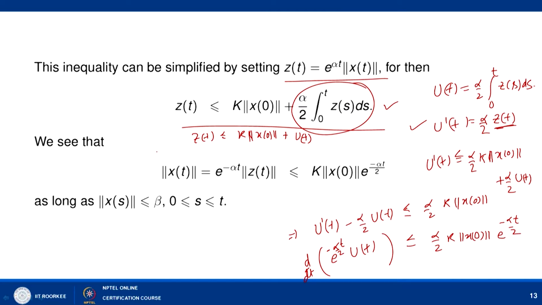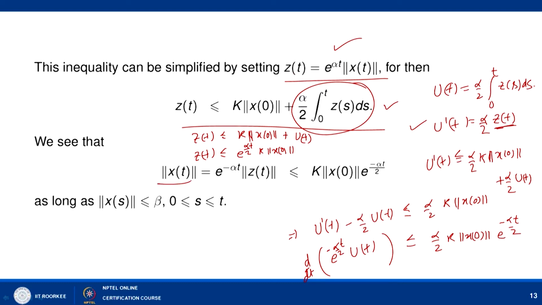So, we can say that from this inequality, if we solve, we can get that z(t) is less than or equal to e to power alpha t by 2 k times norm of x0 here. So, that is what we have achieved here. Now, what is x(t) here? So, from this we can find out x(t) is e to power minus alpha t into z(t) here.